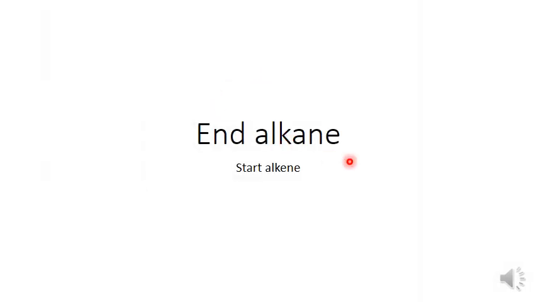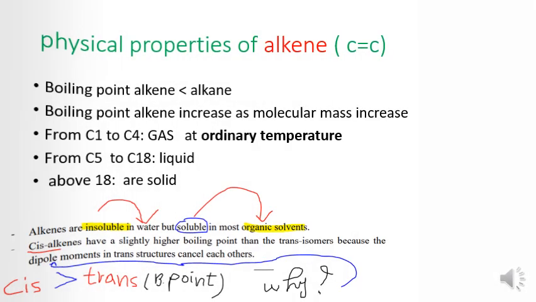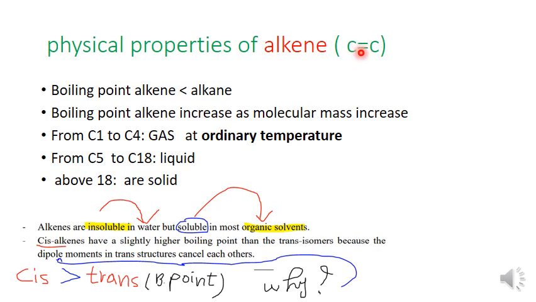Now we are going to start with the alkene. You understand? For alkene, there is a double bond. It means that the boiling point of alkene is slightly different from alkane. The boiling point of alkene increases as molecular mass increases. From carbon 1 to carbon 4, it is a gas at ordinary temperature. From carbon 5 to carbon 18, it is a liquid, and above that it is a solid.